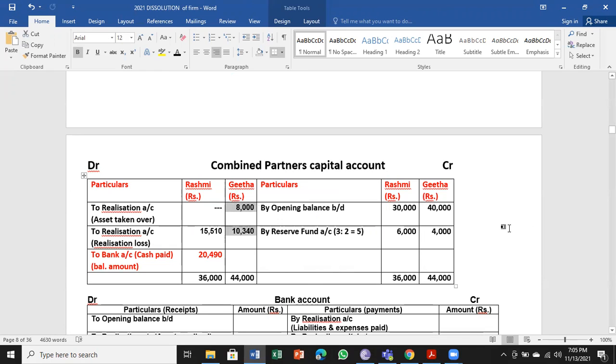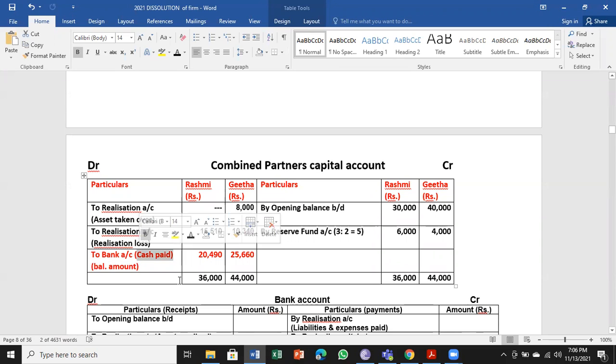So the amount payable by business to partners is this balance amount. We have got this because of credit minus debit.